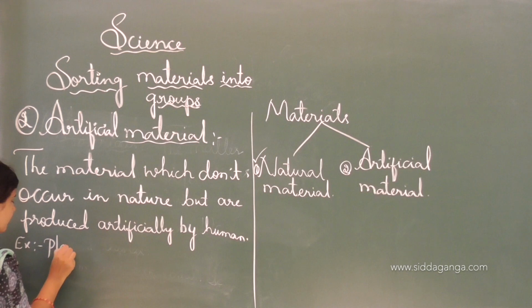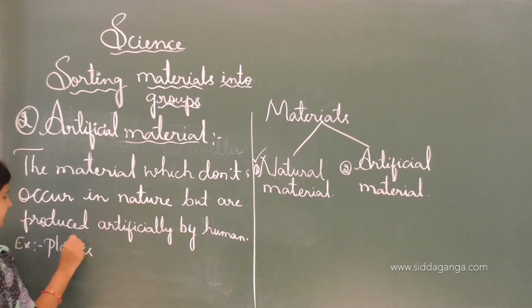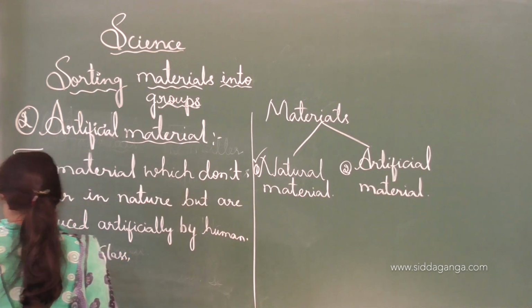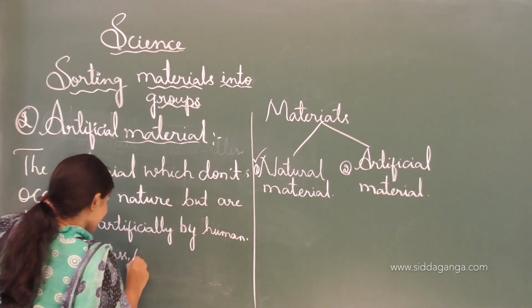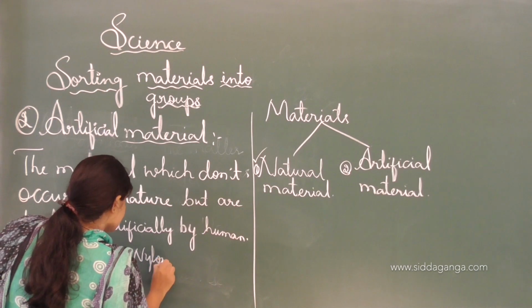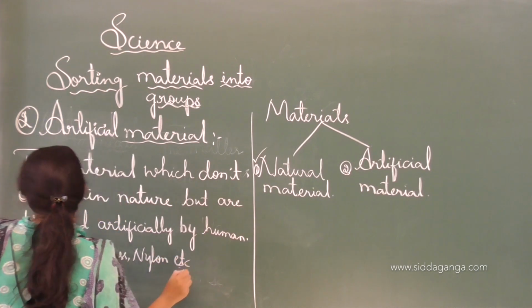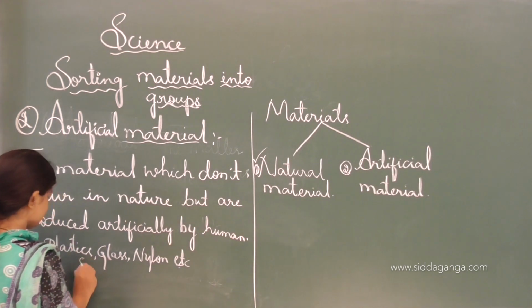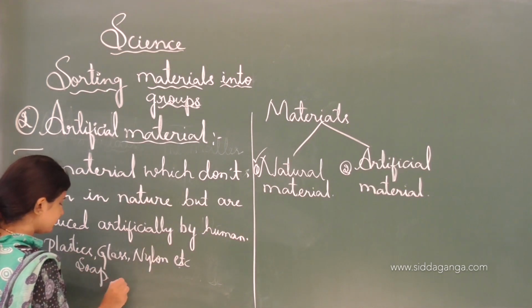Examples are plastics, glass, nylon, etc. And soap also.